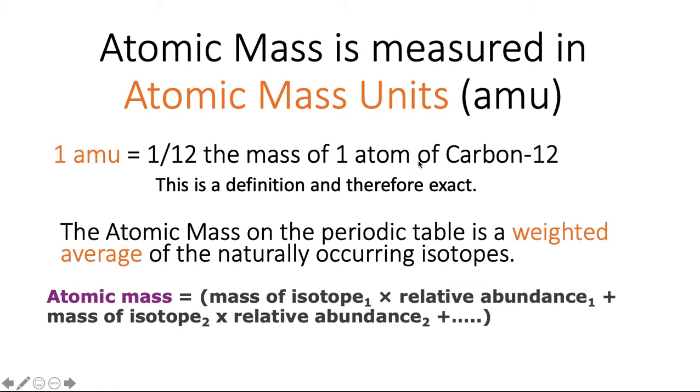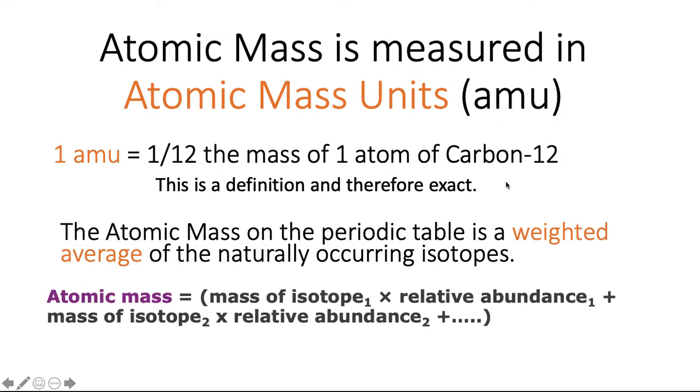So if I have one atom of carbon-12 and I divide its mass in 12 pieces, one of those is equal to 1 AMU. Therefore, the mass of one atom of carbon-12 is exactly 12 AMUs, because I define the AMU as 1/12 of that mass.